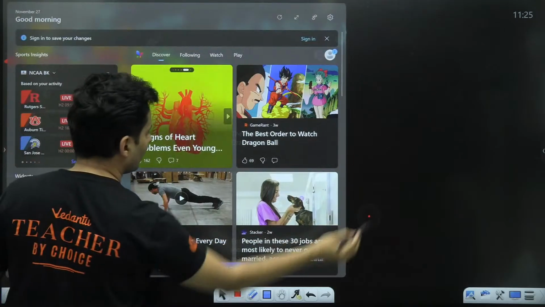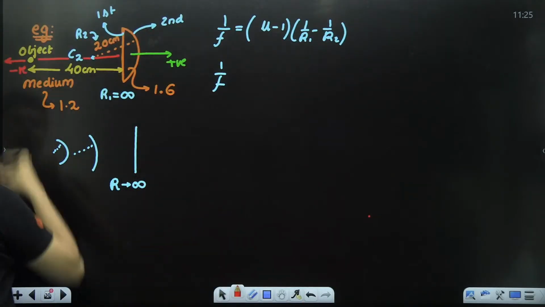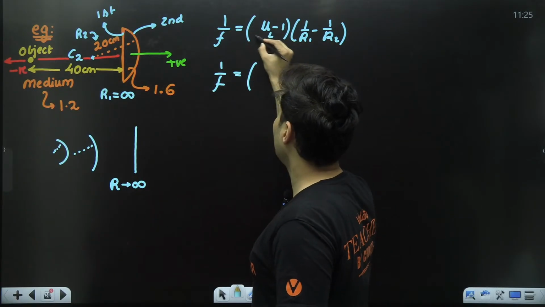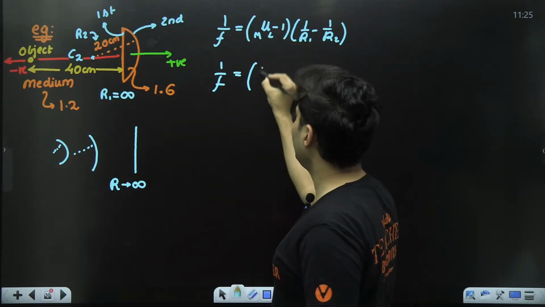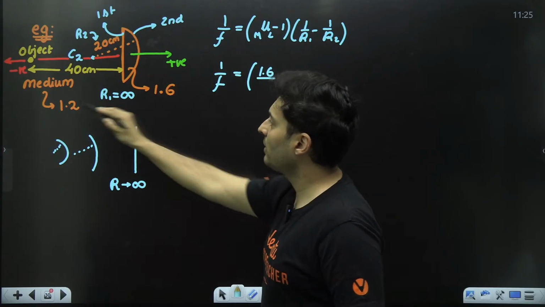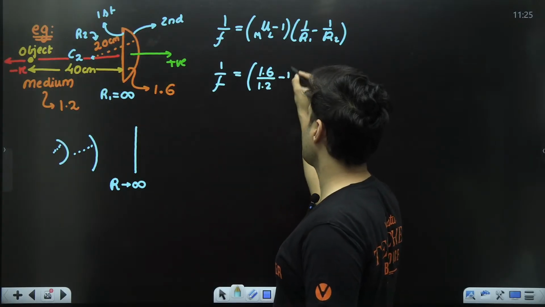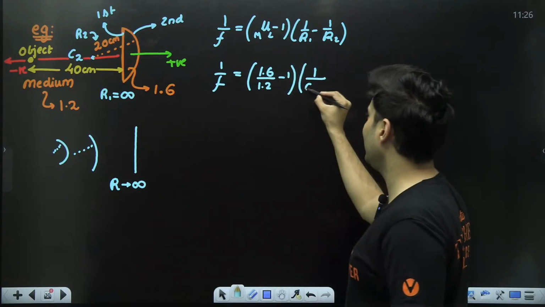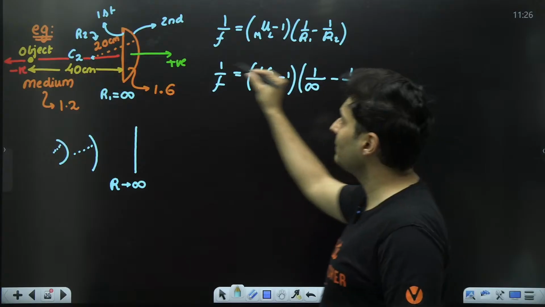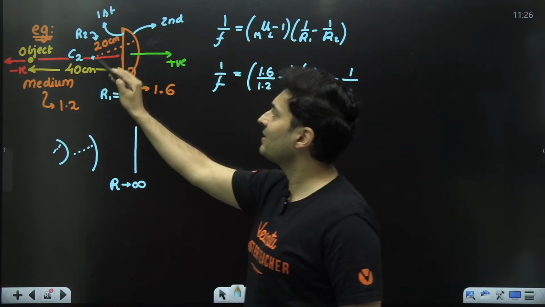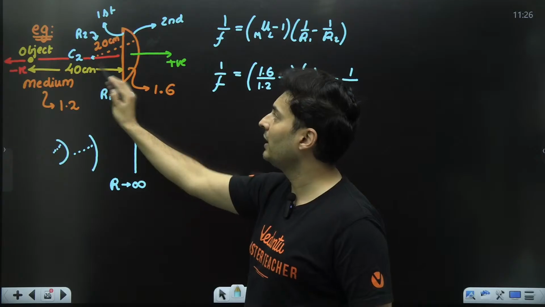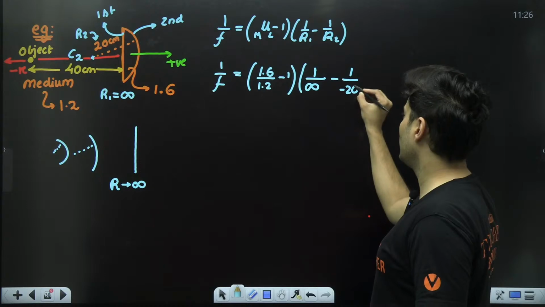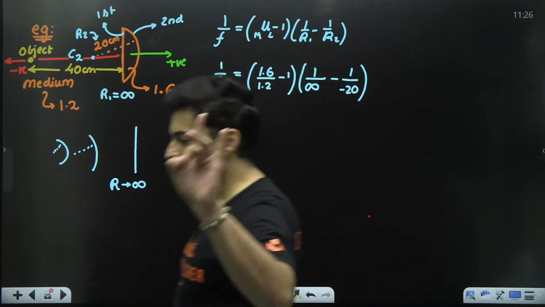What is the refractive index of the lens with respect to the medium? Refractive index of the lens 1.6 upon refractive index of the medium 1.2, minus 1. Radius 1 is infinity, minus 1 by radius number 2. The second surface's radius is 20, but will it be positive or negative? That radius is on the negative side, so it should be minus 20. This is the catch. Be careful about the sign conventions.